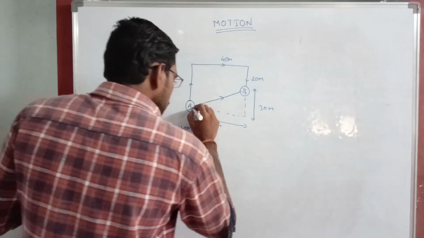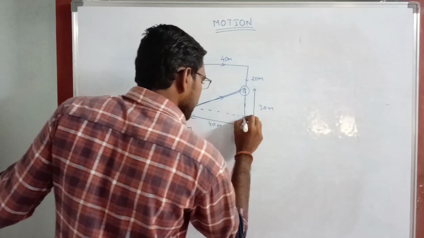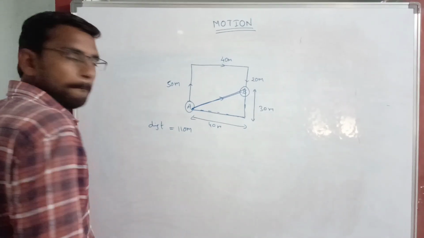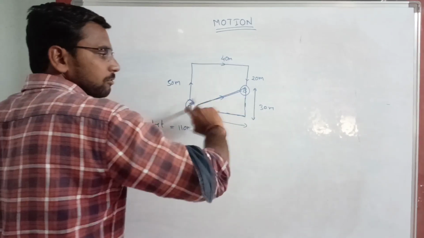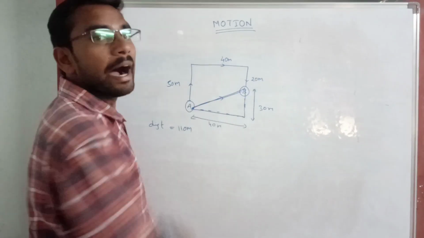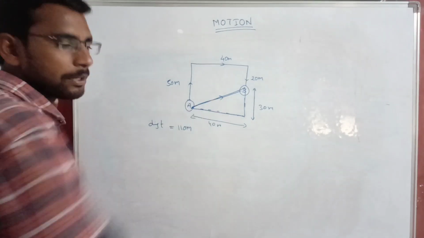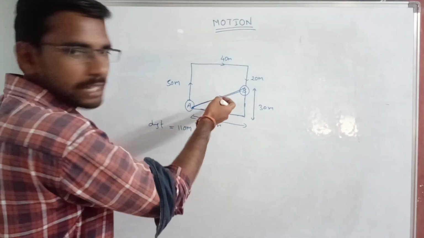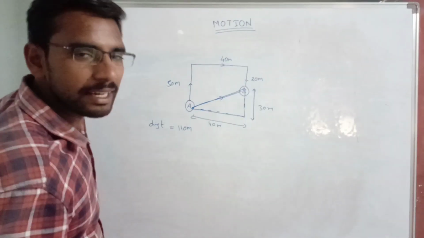So that means if you observe, it is one right angle triangle. Right or not? I want to find this side, which we call the hypotenuse. So what is the hypotenuse? Hypotenuse is nothing but one of the sides of the right angle triangle.